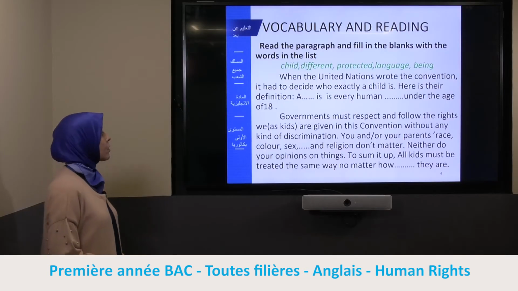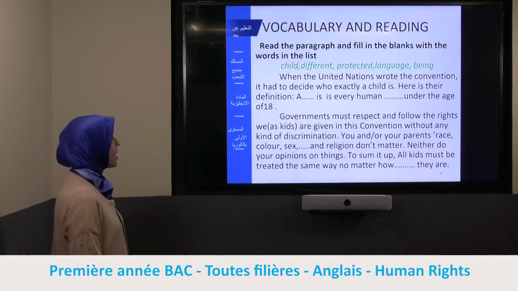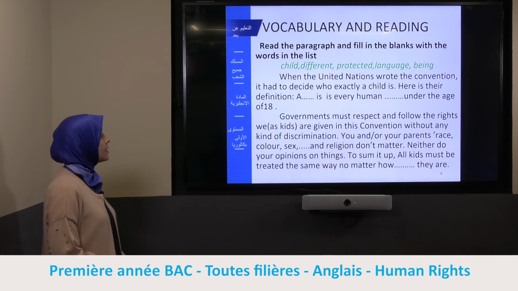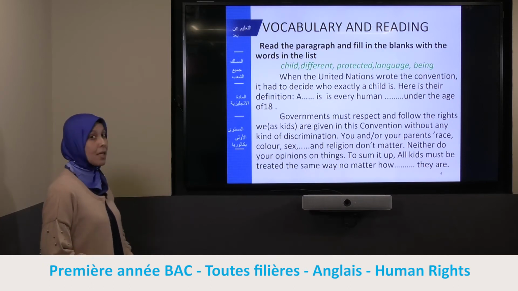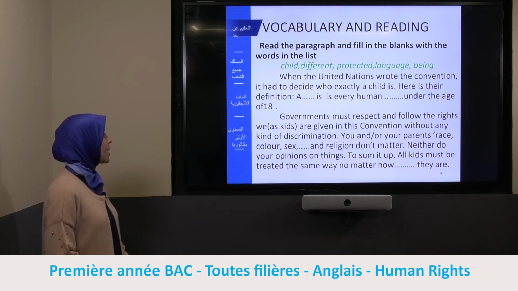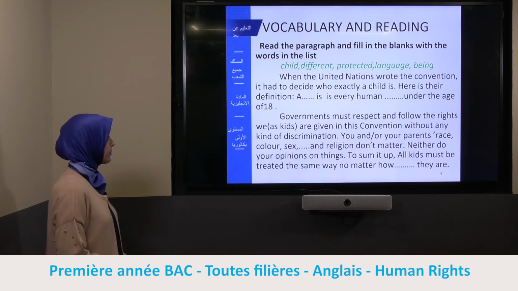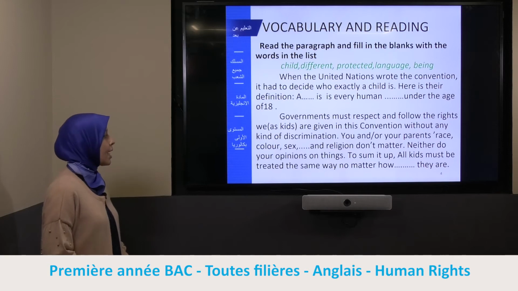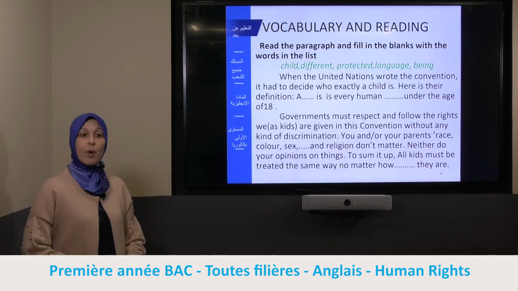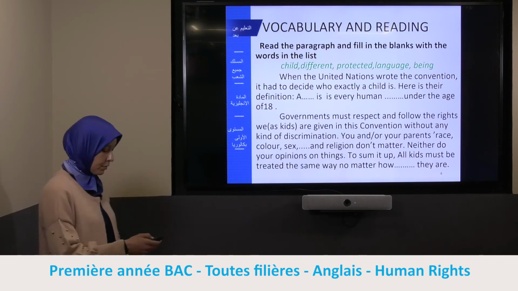When the United Nations wrote the convention, it had to decide who exactly a child is. Here is their definition. A child is every human being under the age of 18. Governments must respect and follow the rights we as kids are given in this convention without any kind of discrimination. You and or your parents' race, color, sex, language, and religion don't matter, neither do your opinions on things. To sum it up, all kids must be treated the same way, no matter how different they are.